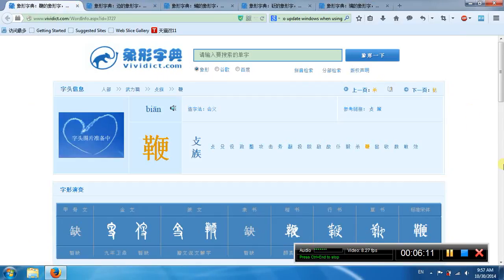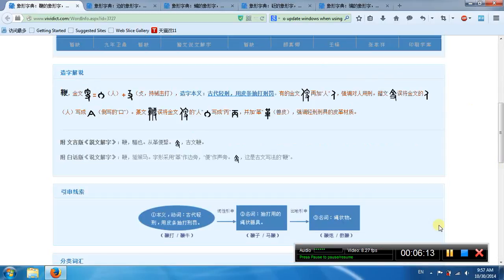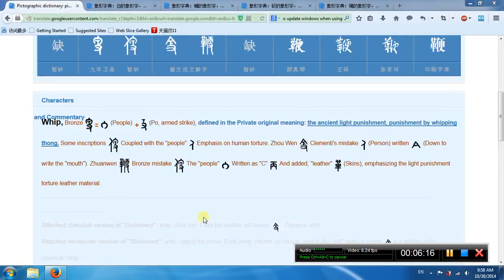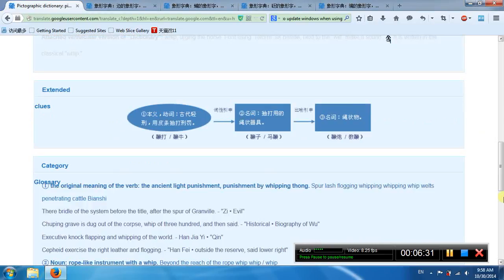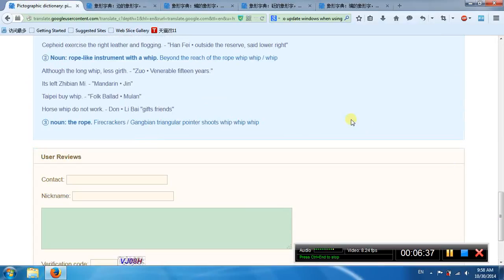Bian is the first one. Is bian. See, this character has two parts. The top part means people. The bottom part means armed strike. So its meaning is ancient light punishment, punished by whipping. The first meaning, punishment by whipping. Second meaning, rope-like instrument with a whip. Third meaning, the rope.